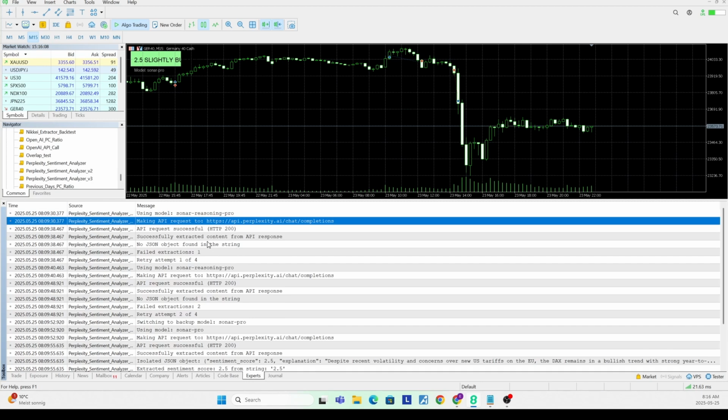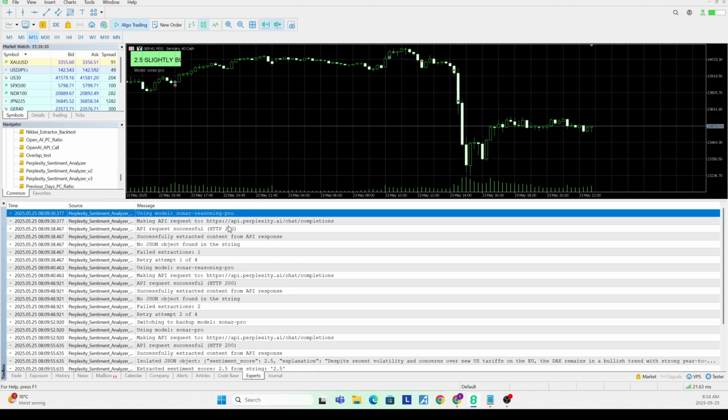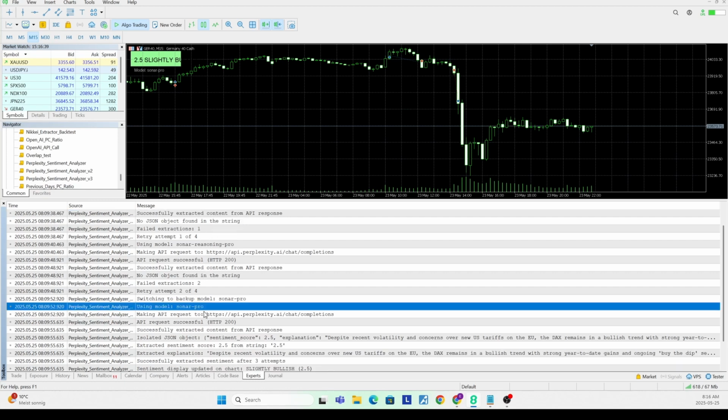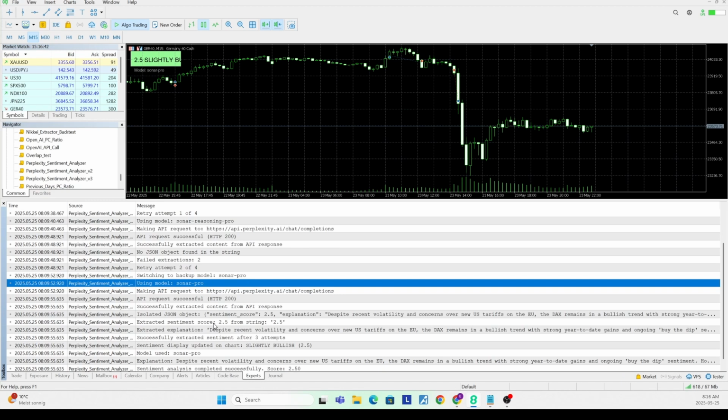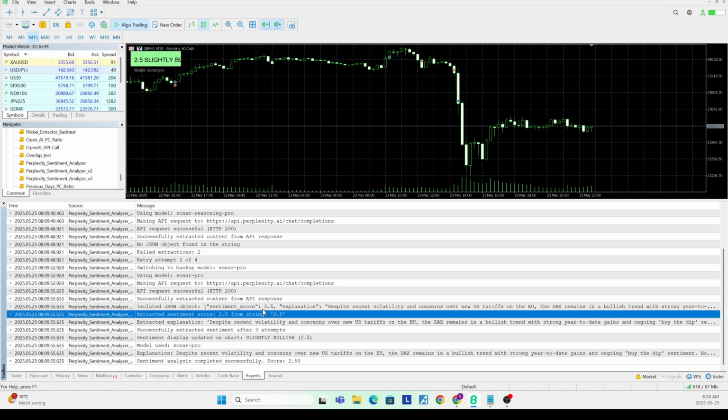What I did is I just dragged this onto the chart and it did its API keys. What I currently have baked in here is it first tries using a reasoning model. The issue with reasoning models is because they output so much text and they don't output consistent text, it's very hard for MetaTrader to always parse through it perfectly to extract the sentiment analysis ratio. So it will first try using a reasoning model, and quite often it actually does successfully return a score, but sometimes it just takes too long, or it doesn't necessarily clearly write a score. So if it doesn't do that, which in this case was the case, it then reverts to just the Pro model, which is the normal search model, and that one is extremely robust, so it will then get the score.